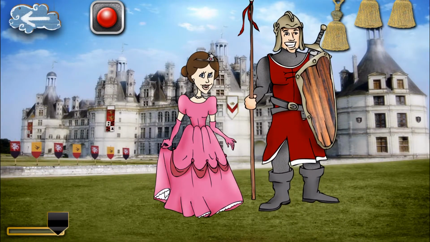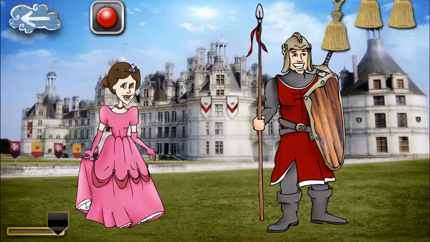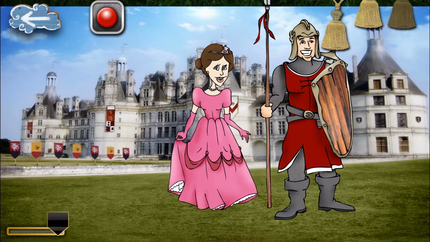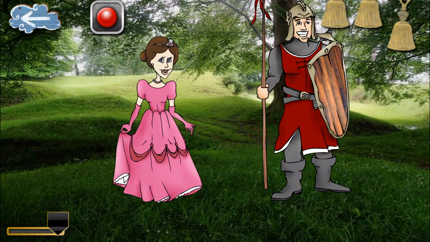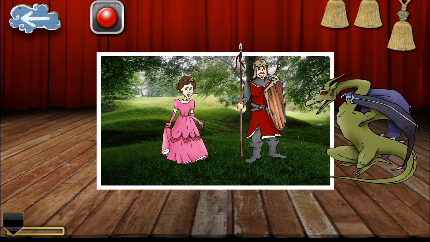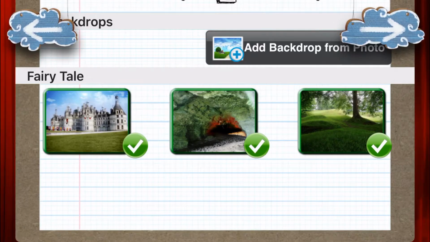Oh, it's such a wonderful day. Should we go to the park? Oh yes. La la la la. Look, you're in the park. Ha ha. That's a cool trick. And then you can tap on these to choose how many backgrounds you want.